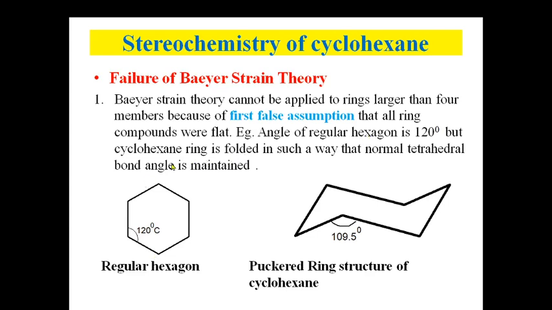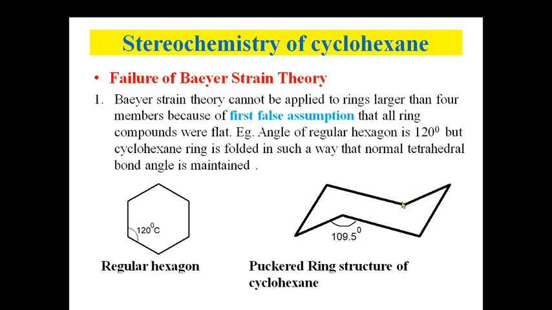But this cyclohexane ring is folded in such a way that the normal tetrahedral bond angle of 109.5 is maintained. This is known as the puckered ring structure of cyclohexane. If the normal tetrahedral bond angle is maintained, then obviously the ring is strain free.